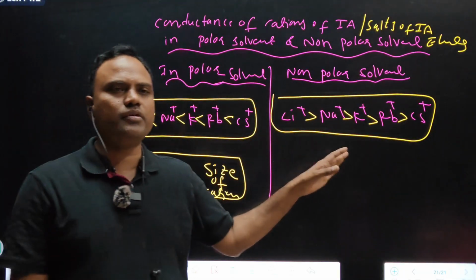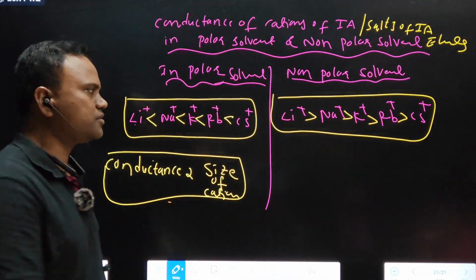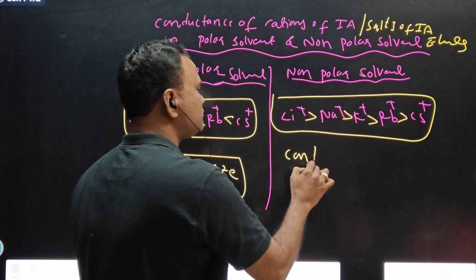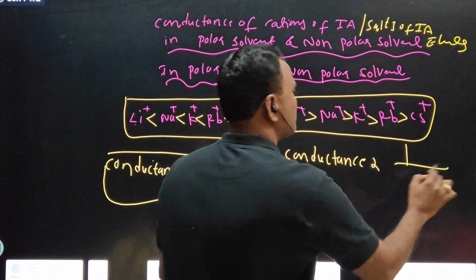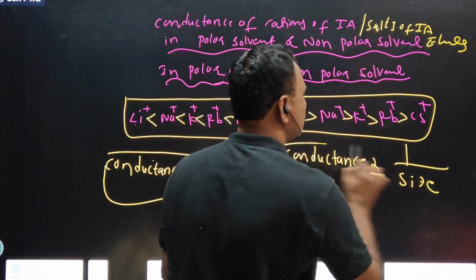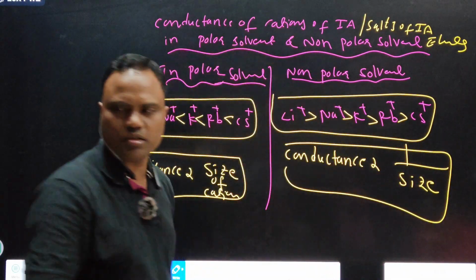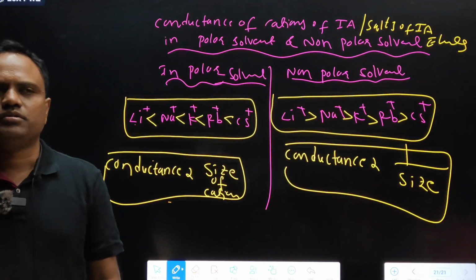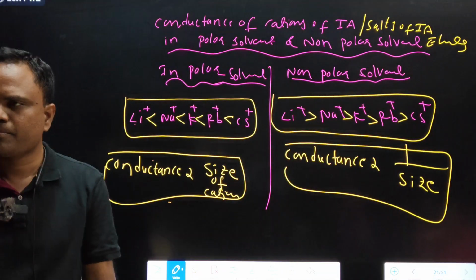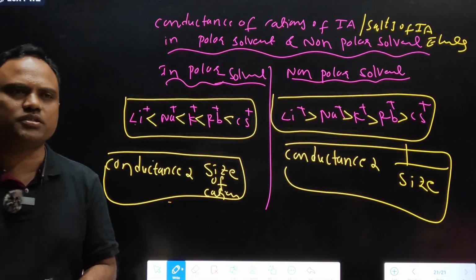So when we follow this relation, when we observe the word aqueous, if you do not observe the word aqueous, non-polar solvents, then conductance is inversely proportional to size. That general relation is there at the beginning. I given general relation. Clear? Right, now you tell me. In case of polar solvents, what is the relation?